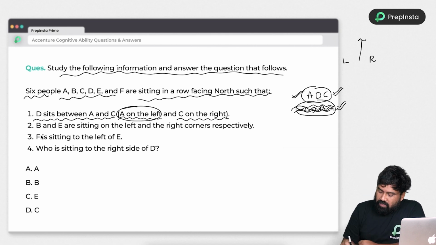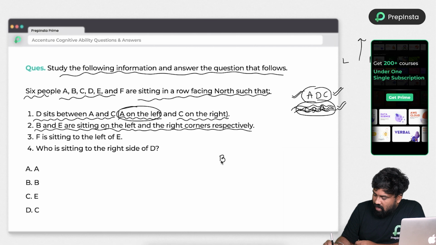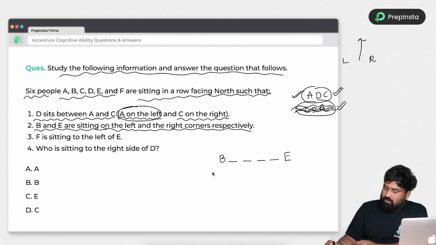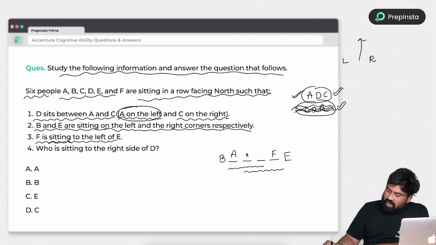Right? So next, B and E are sitting on the left and the right corners respectively. Okay, just look here. Out of six people, B is on the left, so one, two, three, four, and E is on the right. So only four places between. So ADC will come in the first three places or the next three places continuously. We need to find that, and for that they have given additional information. A is sitting to the left of E. E's left hand side is F. So the remaining ADC will sit here.